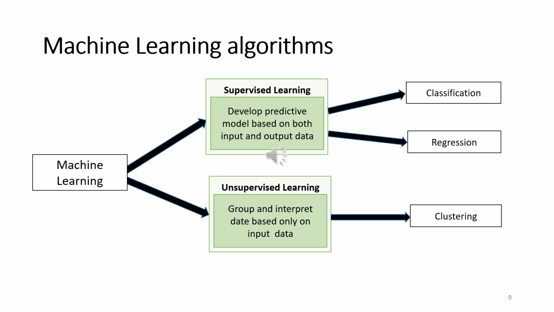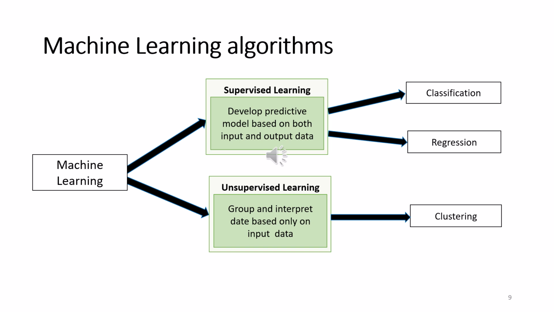Now we are going to see the different types of machine learning algorithm. It is classified into two major types. One is supervised and another one is unsupervised learning algorithm. Supervised, as the name indicates, means the presence of a supervisor as a teacher.